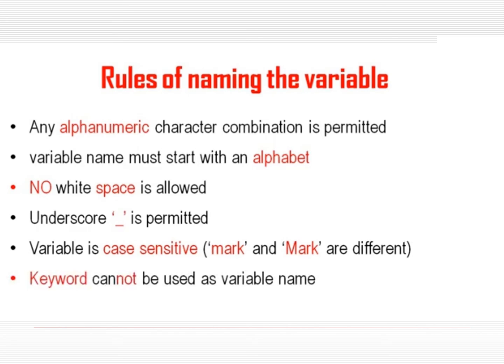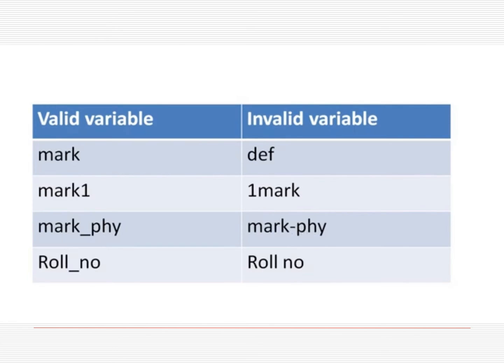Now we can go through some examples. The valid variables are mark, mark1, mark underscore fee, roll underscore number, and so on. In the right side column, def is a keyword used to define functions in Python, so it cannot be used to name a variable.